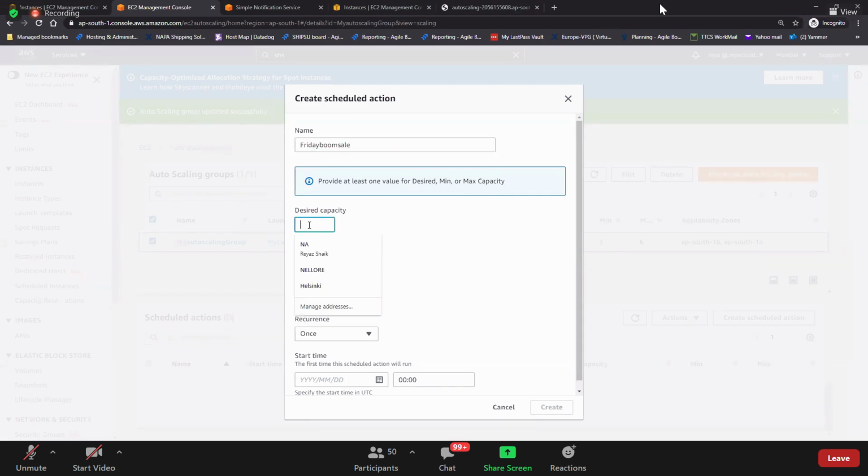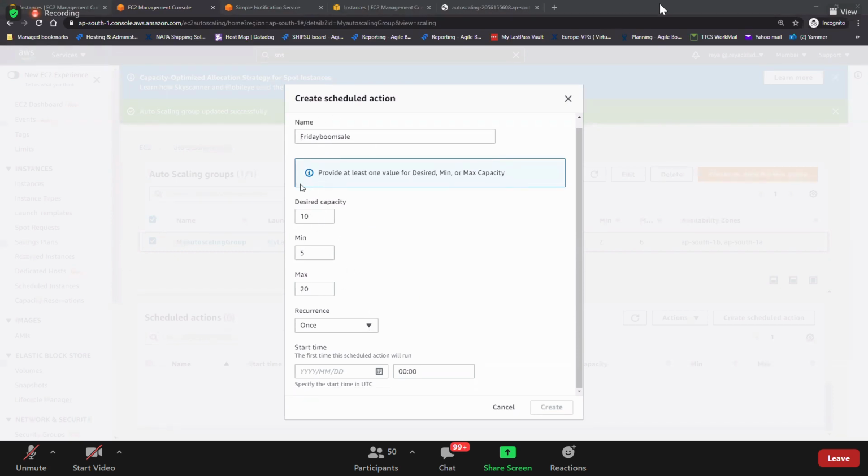Desired capacity, I'll put 10. Minimum, I should put 5. Maximum, I put 20. Guys, if on Fridays or Saturdays you're getting some festival sales and all, on that specific day, if you need to have more auto scaling on that particular period of time, you can go and create a schedule like this. So here, every week, once in a week, when?